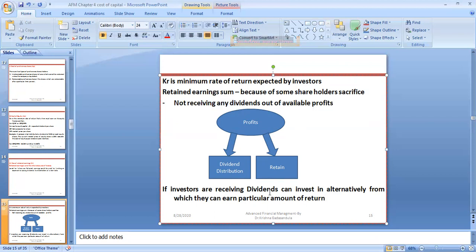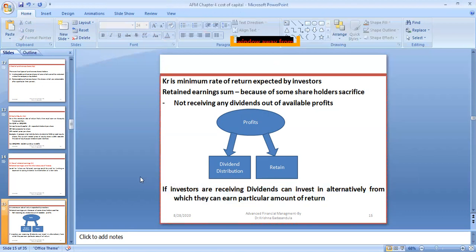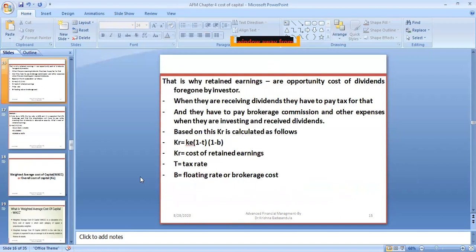If investors receive dividends, they can invest them alternatively, reinvesting in another investment from which they earn a particular return. But they are not taking the dividend; they are keeping it with the company for its expansion and growth.